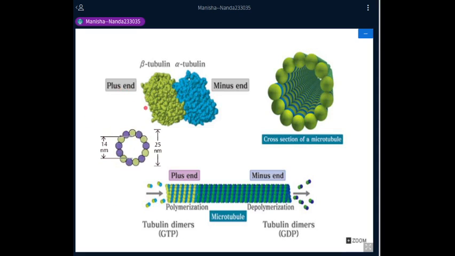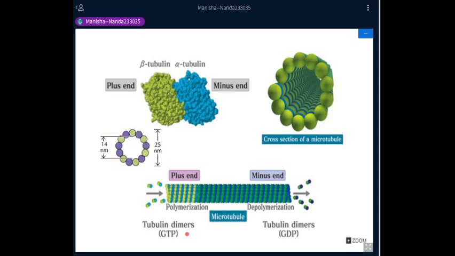So here you can see the plus and the minus end, the alpha and beta tubulin dimer, and of course you can see the dimensions of this microtubular structure. These 13 protofilaments are arranged in a hollow core, if you take a look at the cross section, and these polymerize to form the microtubule.